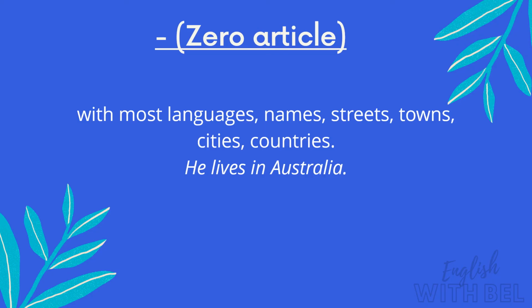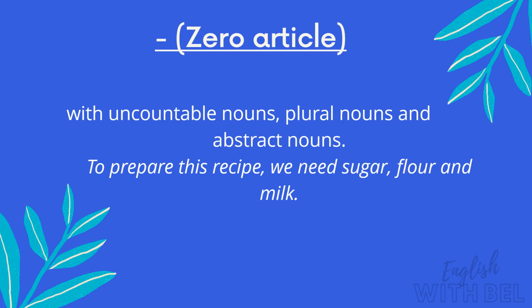Now, what do we use the zero article for? With most languages, names, streets, towns, cities, and countries. And we also use it with uncountable nouns, plural nouns, and abstract nouns.